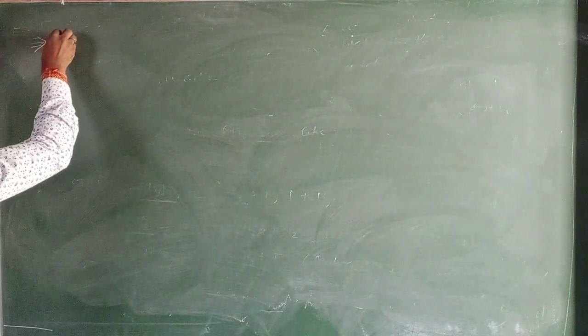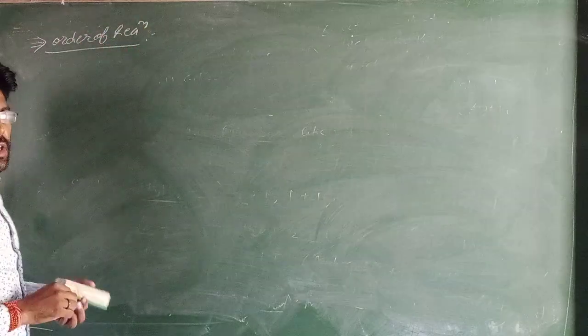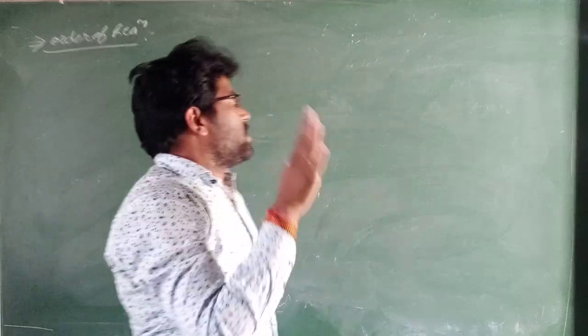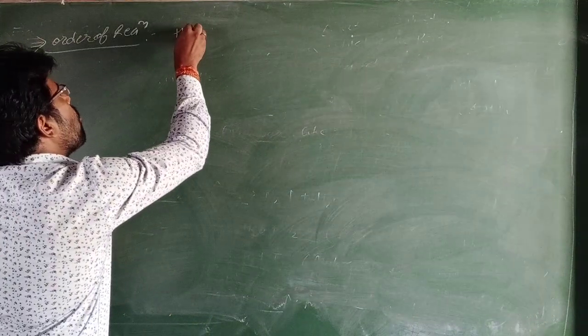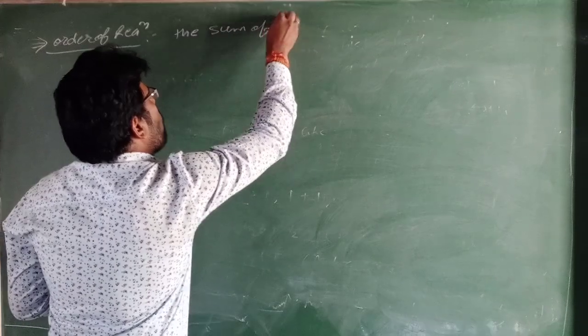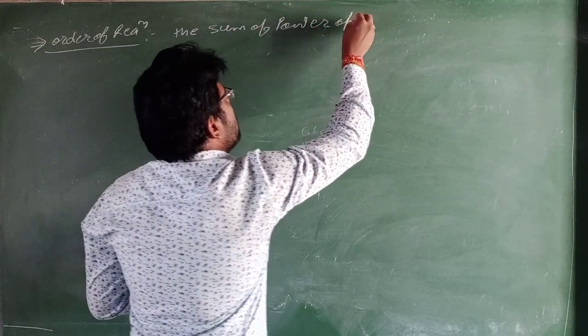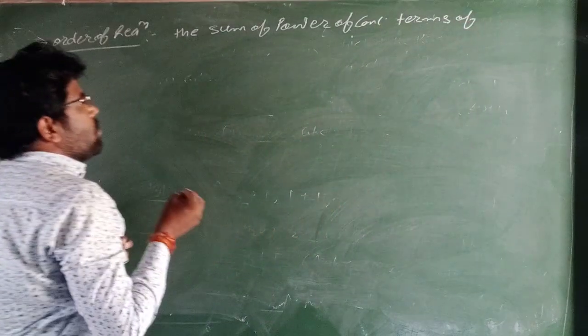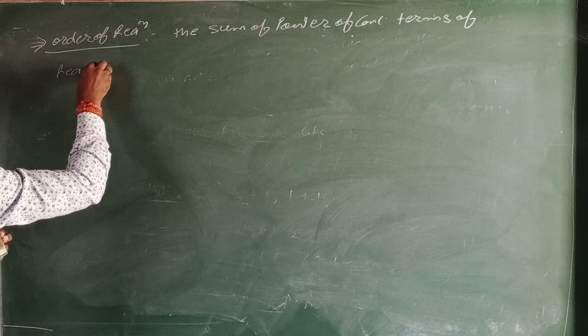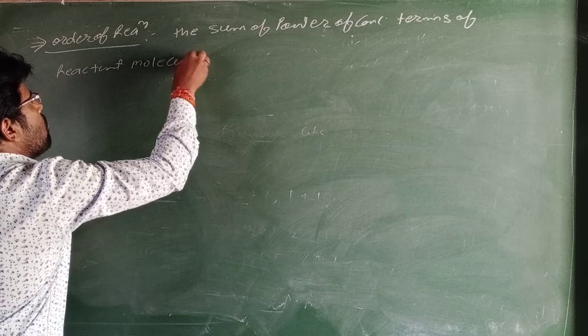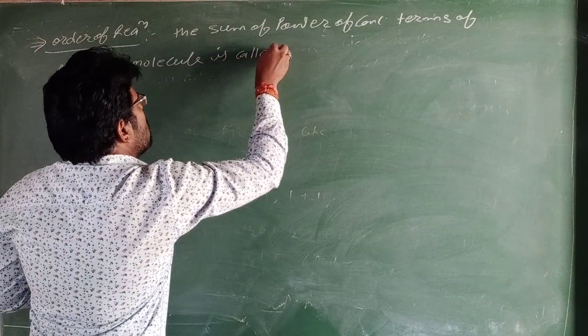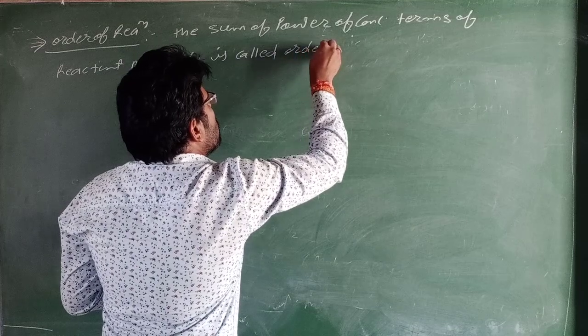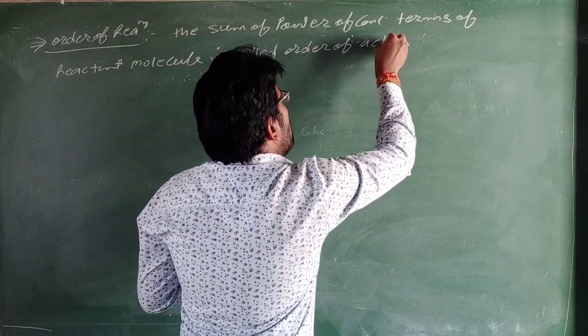Next, order of reactions. What is the order of a reaction? It means the sum of the powers of the concentration terms of the reactant molecules is called the order of a chemical reaction.